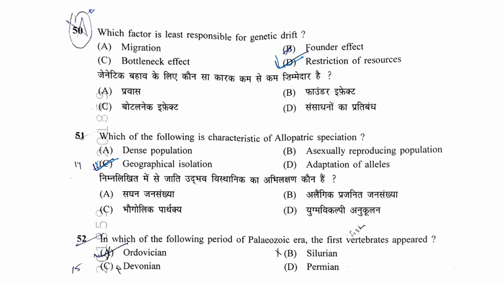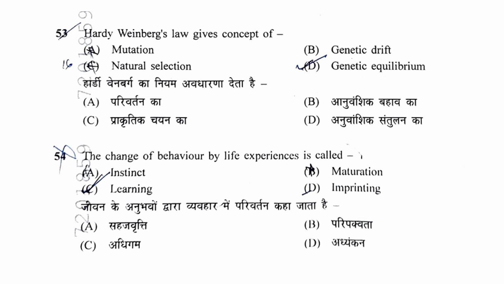The first vertebrates were fishes. So they appeared in the Ordovician period. Hardy-Weinberg's law gives the concept of: option A mutation, option B genetic drift, option C natural selection, or D genetic equilibrium. So Hardy-Weinberg gave the law of genetic equilibrium of a population.